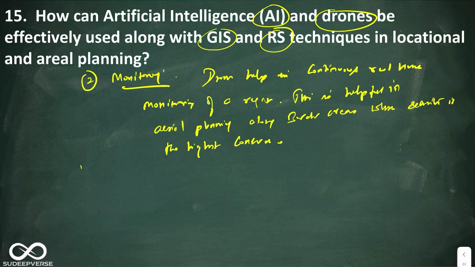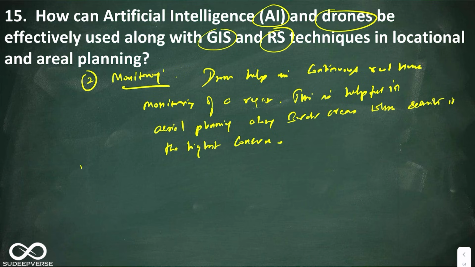So I can take smart cities mission and tell how the GIS, artificial intelligence, the drones are all used in order to aerially map the urban areas so that it can help in coordinating activities such as transport infrastructure, urban waste management, etc. Or I can take PM Fasal Bima Yojana and I can say that these technologies are used in order to understand the crop loss, in order to decide the compensation that has to be given. Or I can take PM Kusum scheme and also tell that these technologies are used to find best places within the farmland where solar pumps and solar panels can be placed. Look at this. I can use any program that is involved in aerial mapping and tell that these technologies are being useful. That smartness should come, and that will come only with a lot of answer writing.